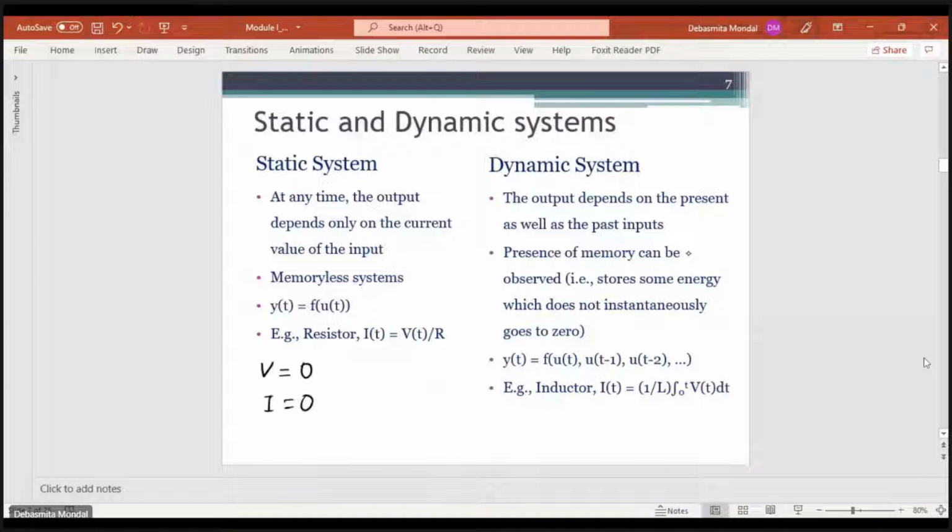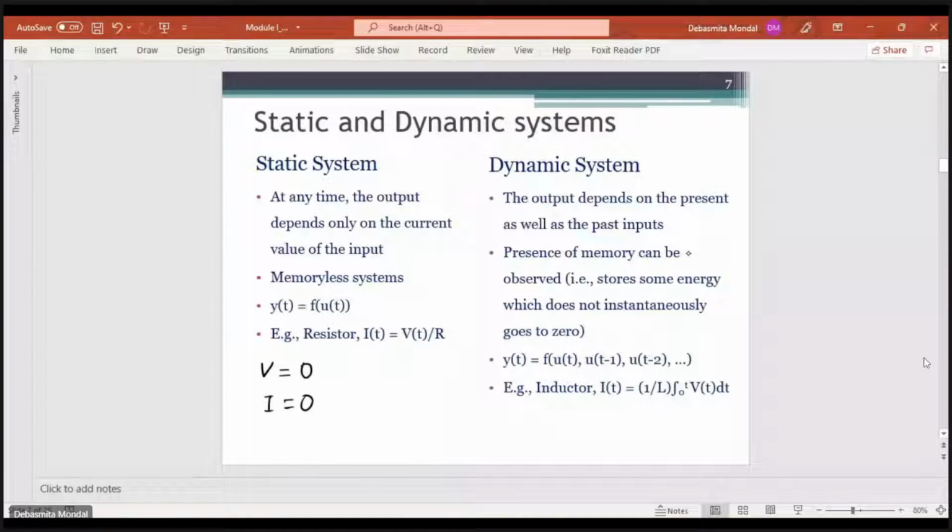And what are dynamic systems? Dynamic systems are systems where the output depends both on the present inputs as well as the past inputs. The moment it depends on the past input, it means that there is some sort of energy stored in the system, or there is some sort of memory present in the system.